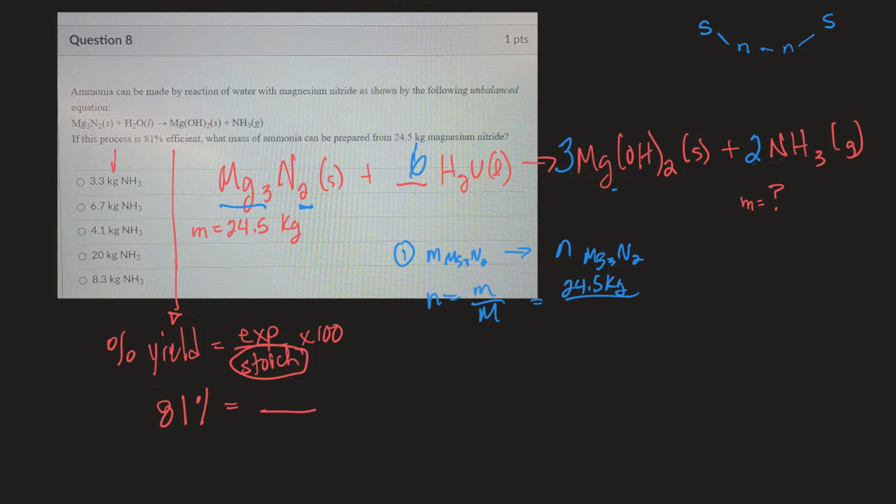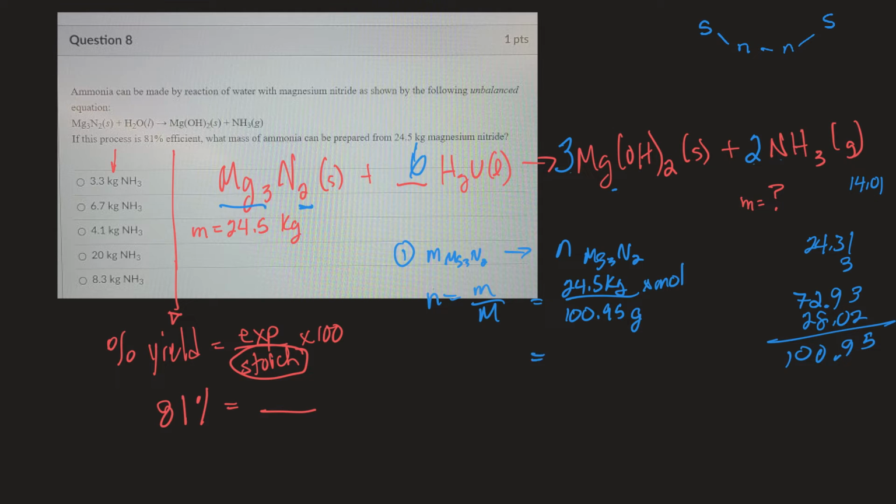I've got to figure that out somewhere. Magnesium is 24.31, I think, times 3, that would be 72.93. And then 2 nitrogens, and nitrogen is 14.01, so 2 of those would be 28.02. So altogether it'd be 100.95 grams per mole.